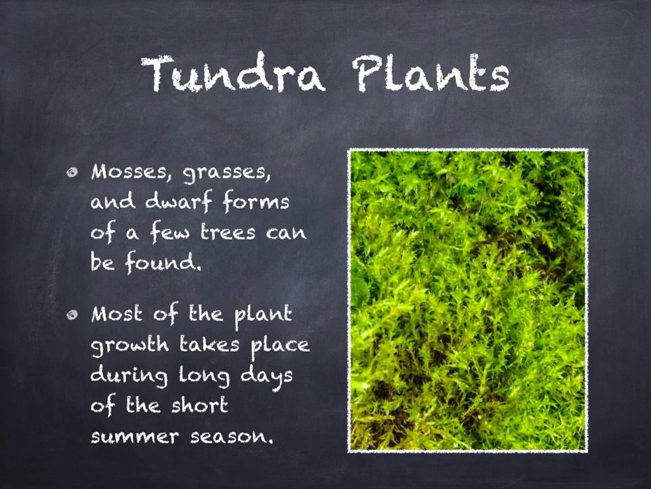Tundra plants. Mosses, grasses, and dwarf forms of a few trees can be found in the tundra. Most of the plant growth takes place during the long days of the short summer season. North of the Arctic Circle, the sun does not set during midsummer.